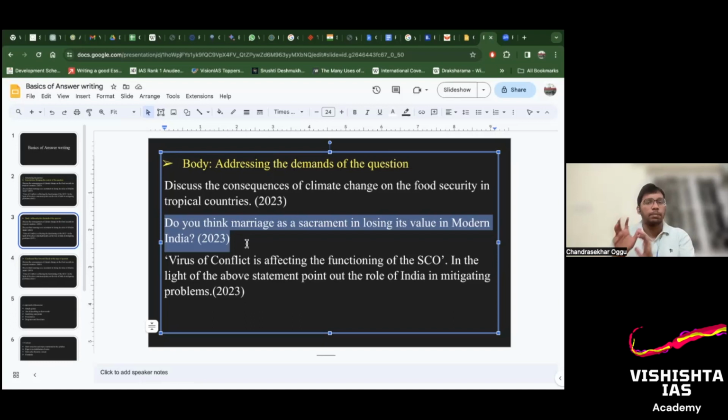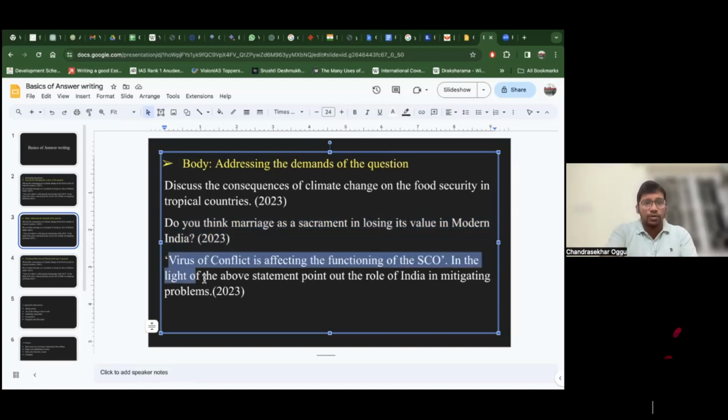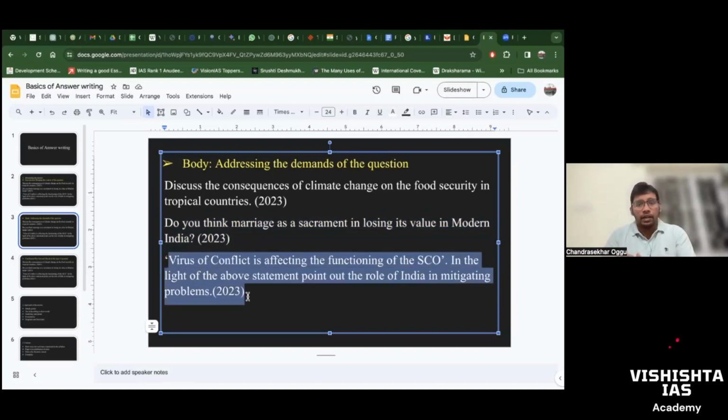So demand is the main theme. See the third question. Here, the virus of conflict is affecting the functioning of SCO. So this is the first demand, that some conflict of interest between the countries is affecting the Shanghai Cooperation Organization. So there is a first demand. Write down how it is affecting, how the conflict of interest, whether India, Pakistan, or Russia and other countries, or India China relations.